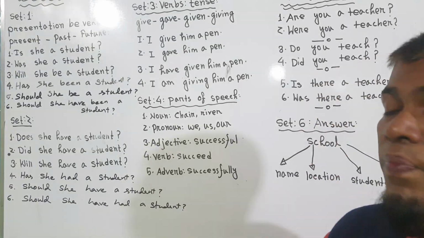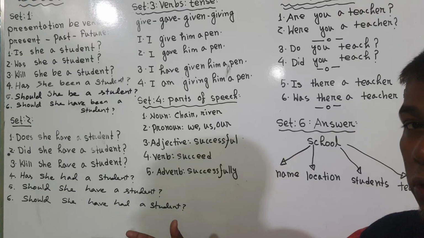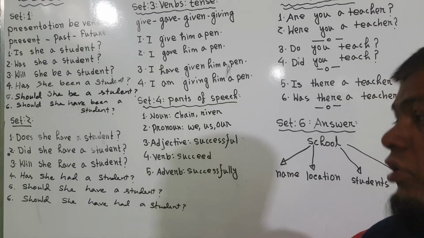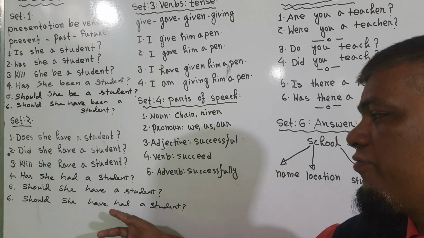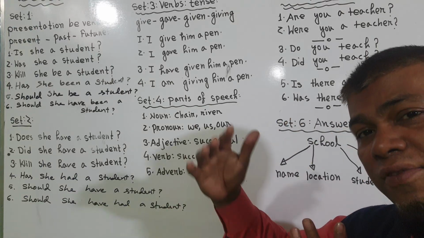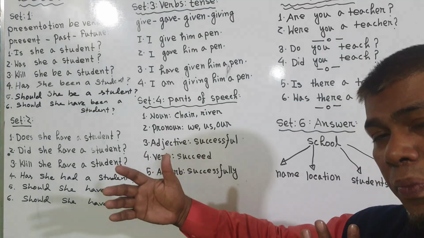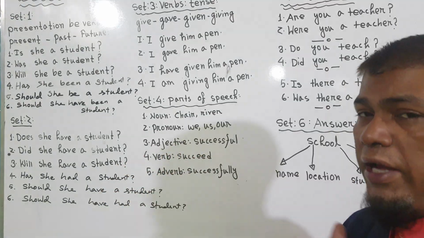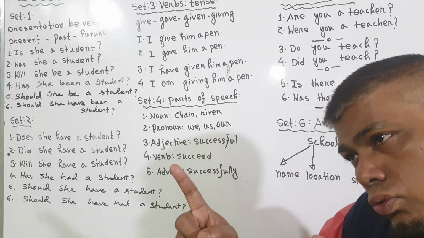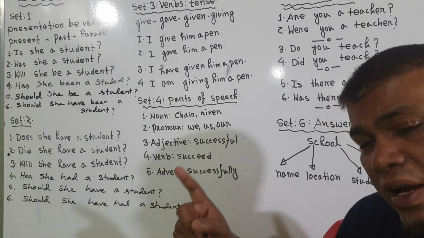Should she had? No. If we want to take this sentence to the past tense, we should say, should she have had a car last year? Should she have had some more money yesterday while shopping, like this? So I should have a car, and to take this sentence to the past tense, I should have had a car.